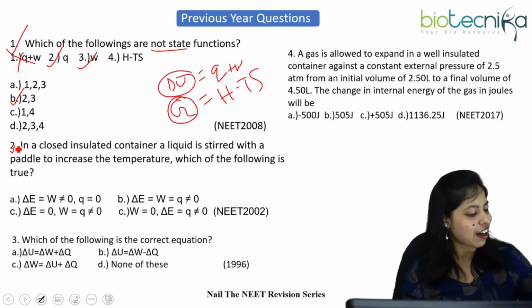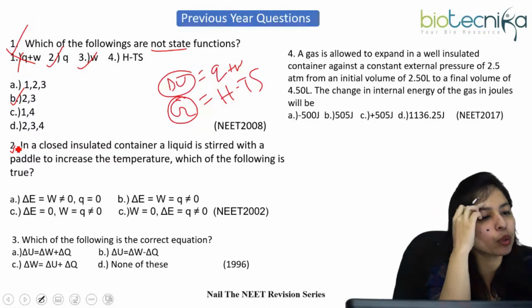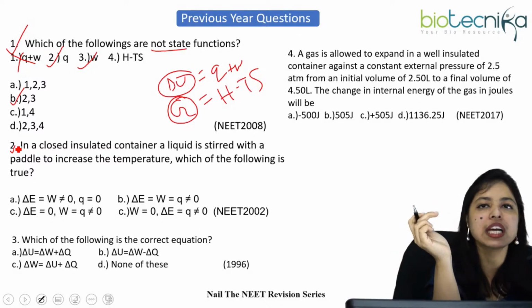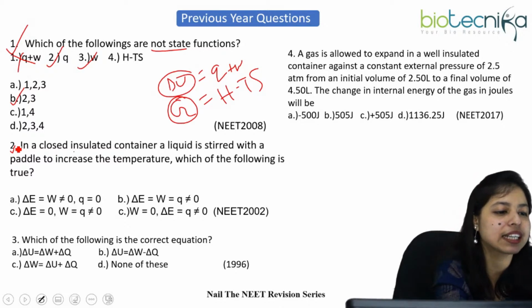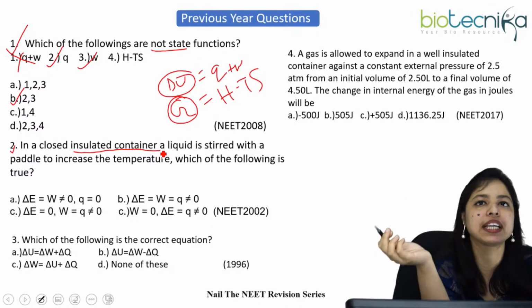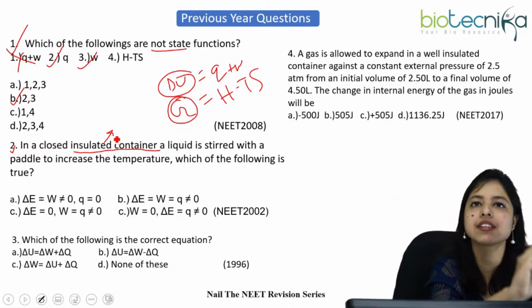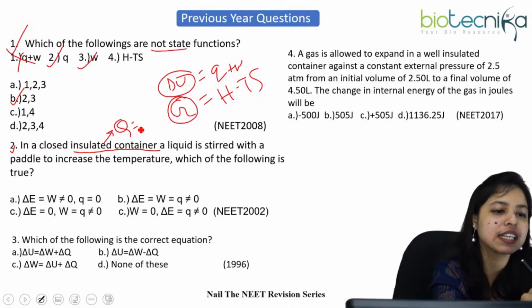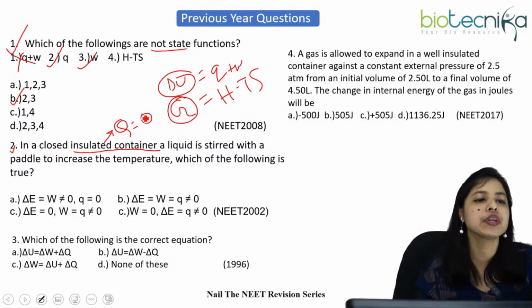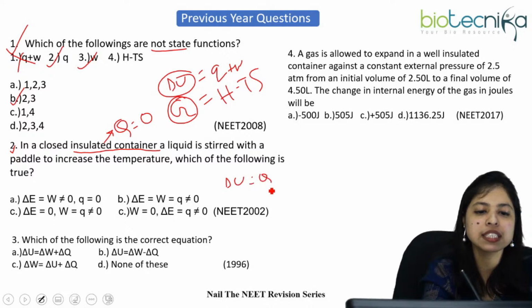So the question is, in a closed insulated container, a liquid is stirred with a paddle to increase the temperature. Which of the following is true? You have seen in the question that it is an insulated container. Insulated container means the wall is adiabatic. So we can conclude that there is no exchange of heat between the system and the surroundings. So Q is basically 0. In the first law of thermodynamics, delta U equals Q plus W. So when Q is 0, delta U equals W, right?